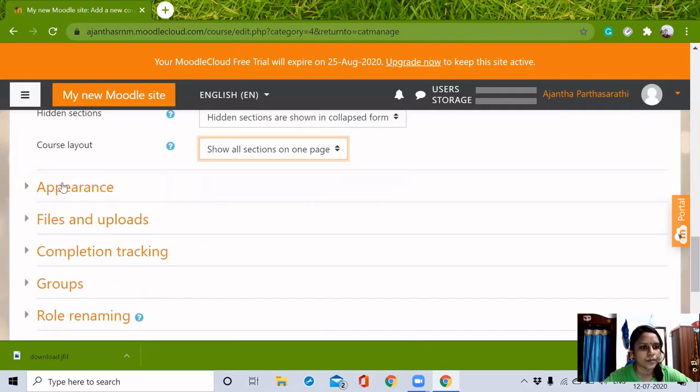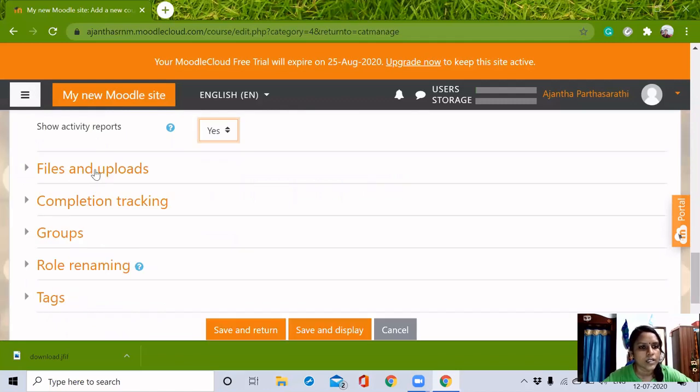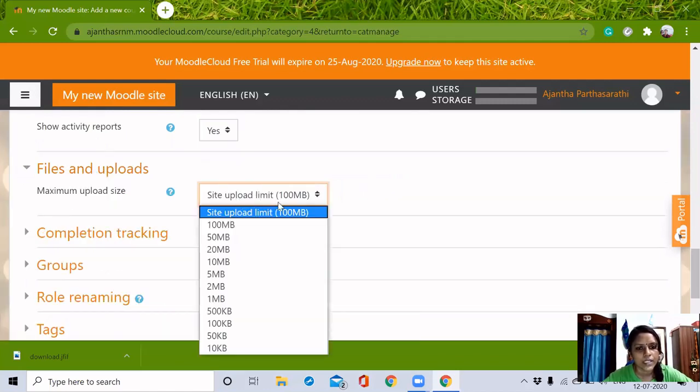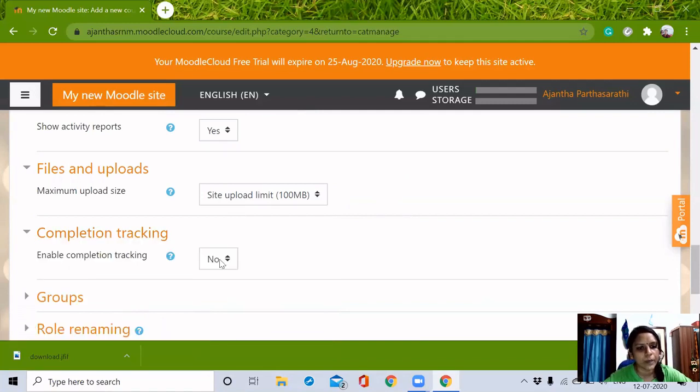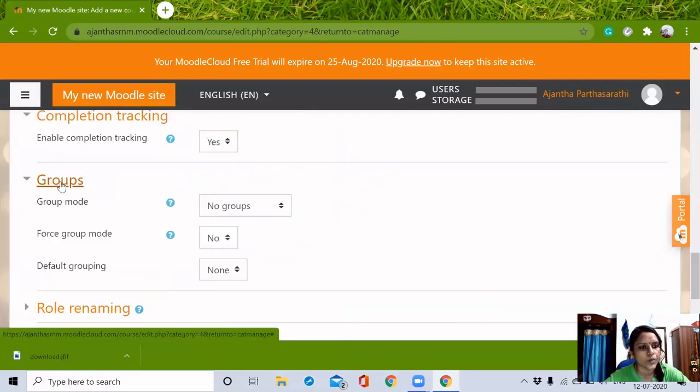And appearance. Course language is not mandatory. Number of announcements, show gradebook to students, show activity reports, we can enable this. And the third, files and uploads. Here we have the site upload limit. If you want to reduce it somewhere, we can do it. And completion tracking, we can enable this also. So if one student has completed one topic, then only he or she can move to the next one. And groups, we are not going to create any groups for this course now.